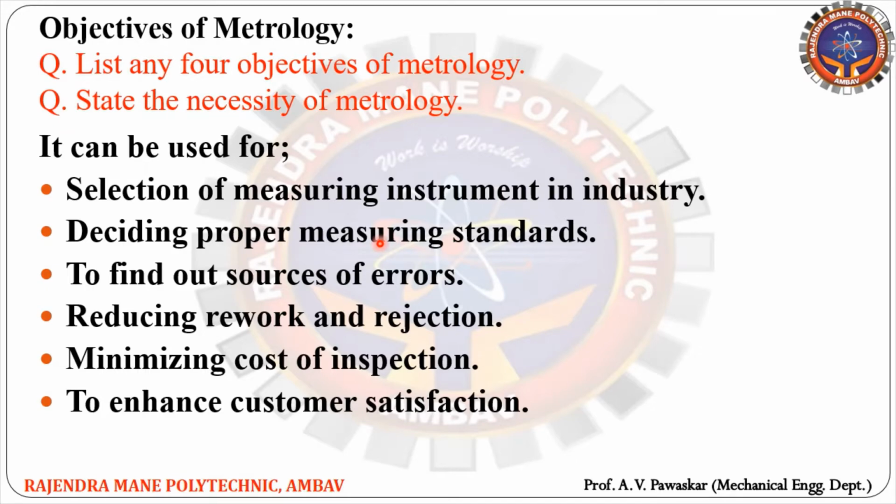Different systems of units like SI, MKS, CGS, so which system of units you have to use is important. Then find out the sources of errors. There are a number of errors like environmental errors and observational errors. You always have to minimize these errors, because due to these errors the product may be rejected. So reducing rework and rejection is an objective of metrology.